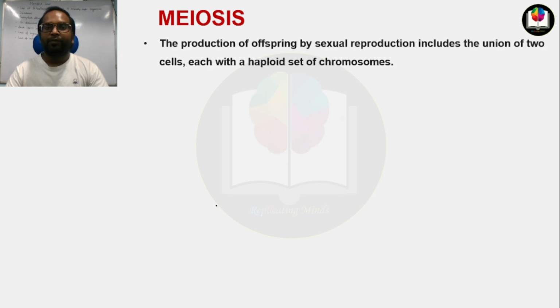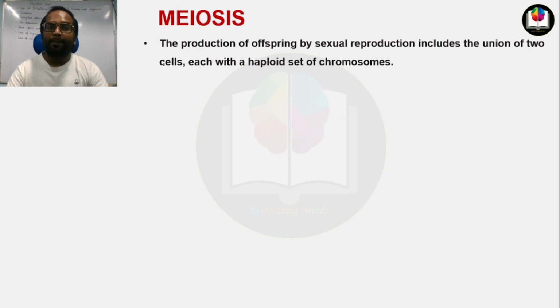Now here we will discuss the steps of meiosis. But before going to the steps of meiosis, there are some important points. The production of offspring by sexual reproduction includes the union of two cells.